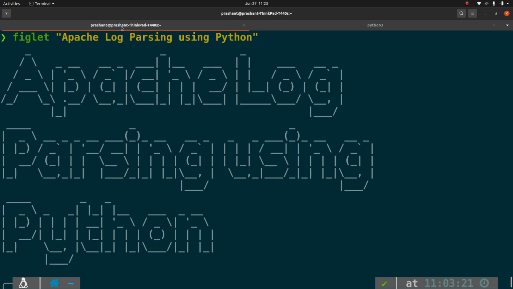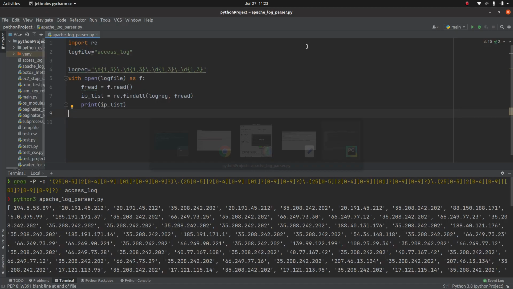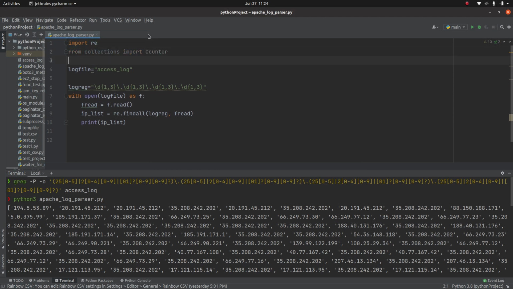Let's try to use this module in our code. What we are going to do here is import this module, and rather than printing this IP list, what I am going to do now is count these.